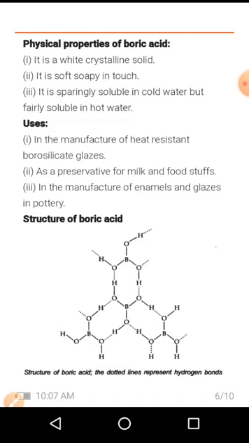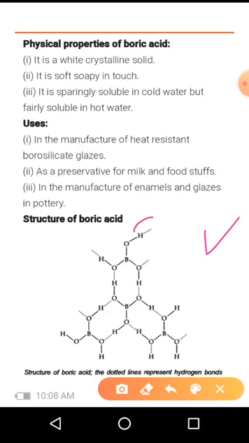So this one is the structure of boric acid, that is B(OH)3. So try to remember this structure. This one is the structure of boric acid, the dotted lines represent the hydrogen bond.